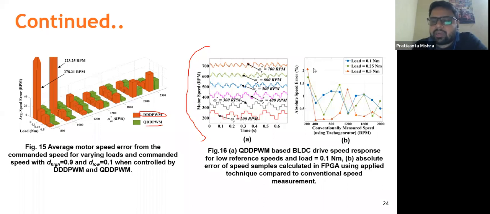It is within 2% in all the cases. Gradually, as the speed increases, the error will also increase, but at low values of speed the error is within 2%, which is not very high.